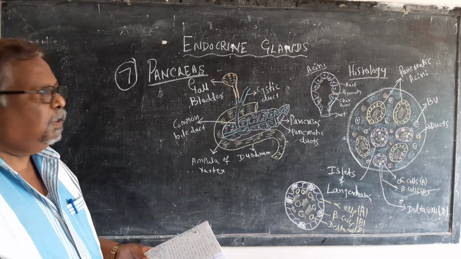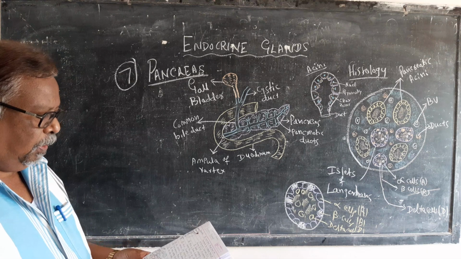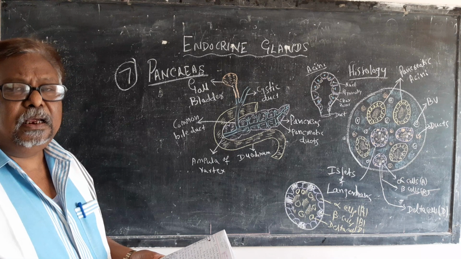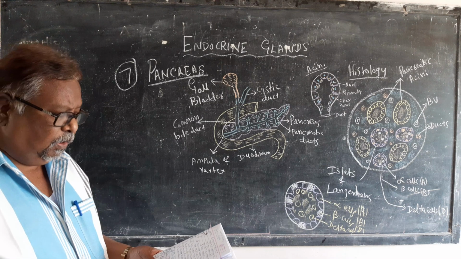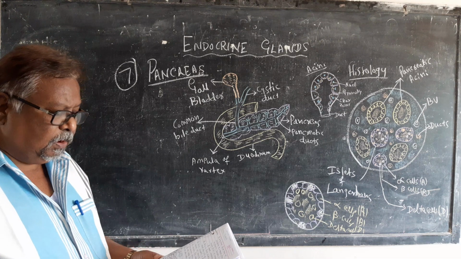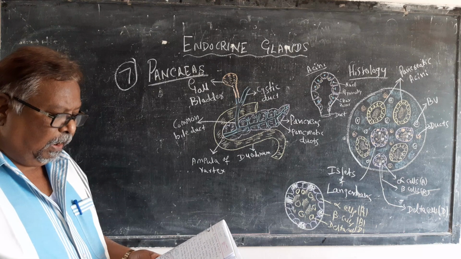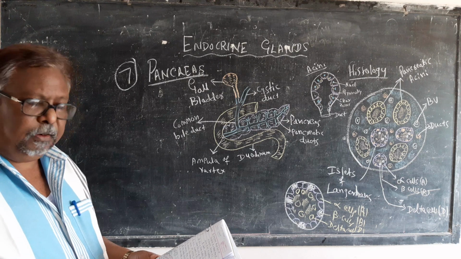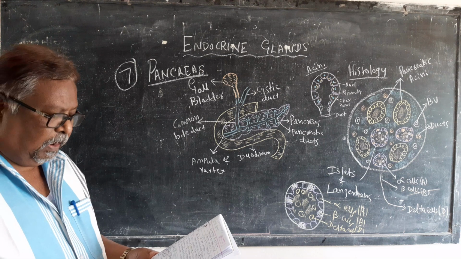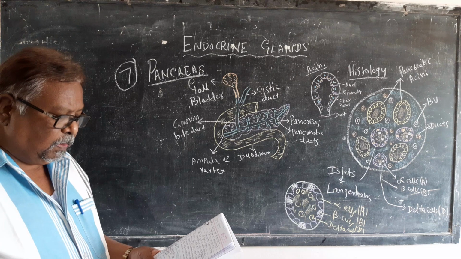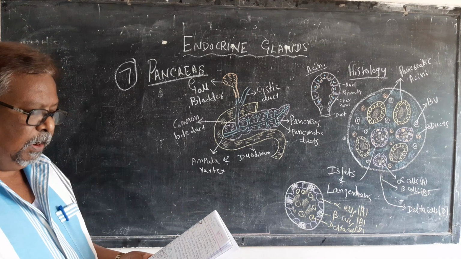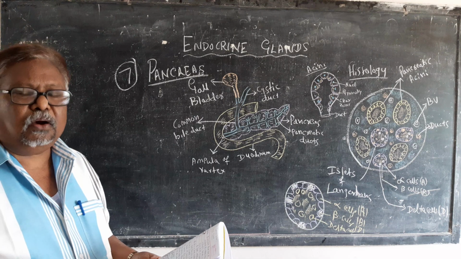These hormones work on the different glands and they initiate the secretions of the different glands or the different organs also. So pancreas is both an endocrine organ and an exocrine organ. The exocrine portion of the pancreas secretes digestive enzymes and passes through the bile duct.